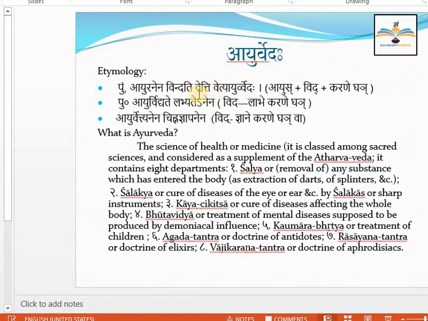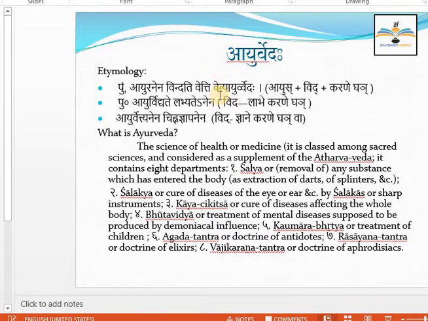So Vetti and Vindati, both verb forms have the same meaning, understand or known. So Ayurveda is something by which the life is understood, the life is known. Vetti also means knowing, understand, understood. This kind of meaning you can take.